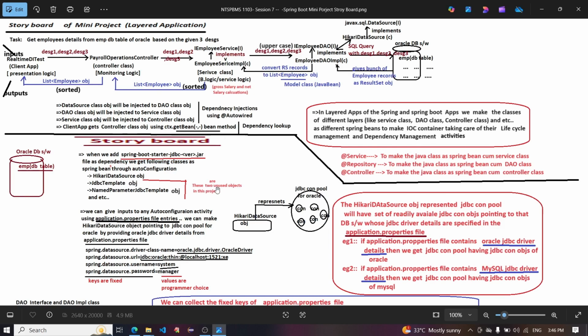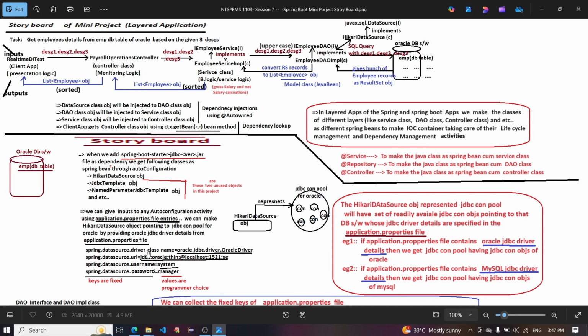These are unused objects in this project: the JdbcTemplate object, the NamedParameterJdbcTemplate object, and so on. We can give input to any auto configuration activity using application.properties file entries. We can make the Hikari data source object point to a JDBC connection pool for Oracle by providing the Oracle JDBC driver details from the application.properties file.